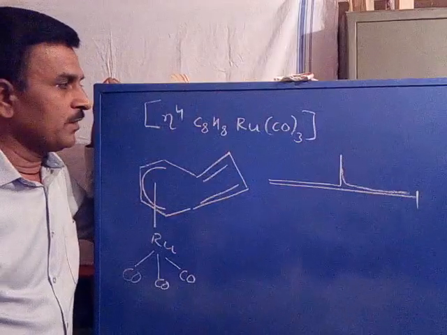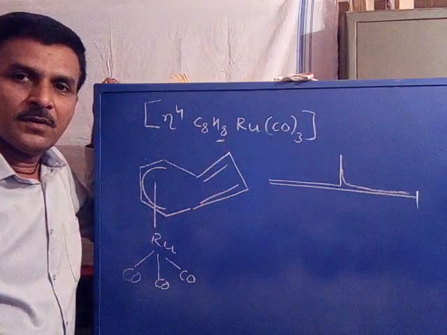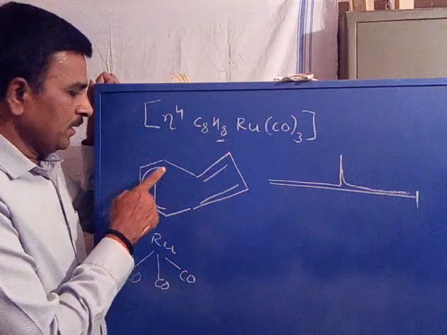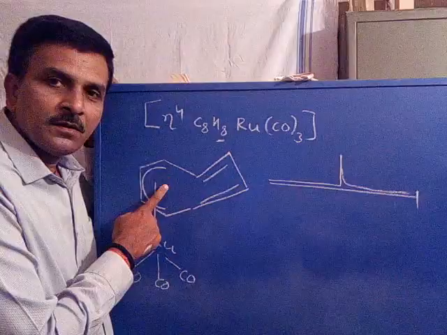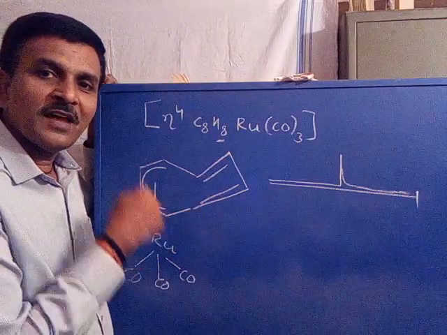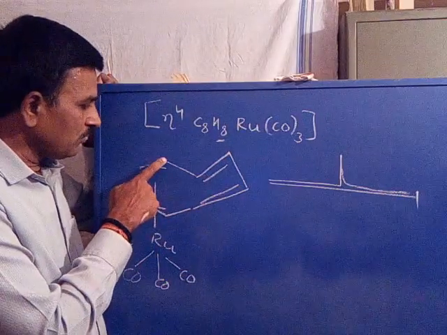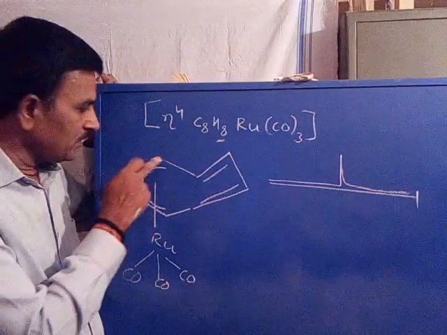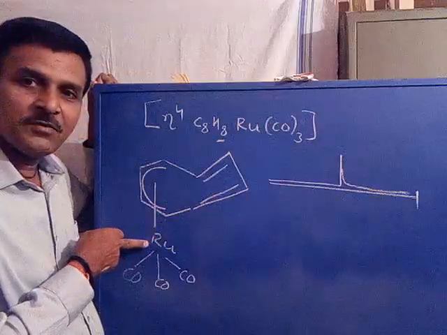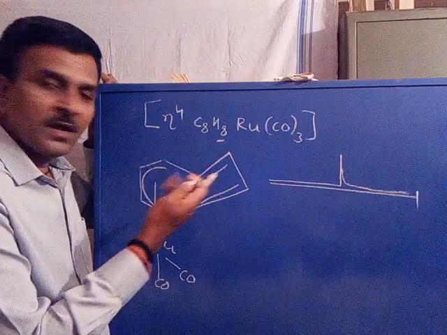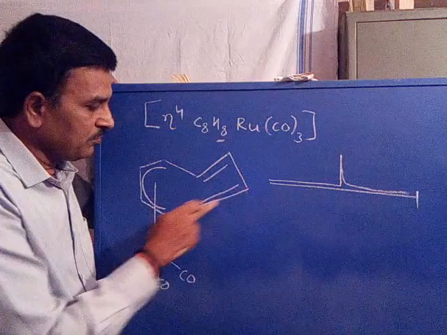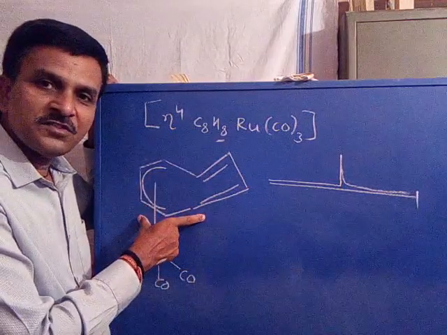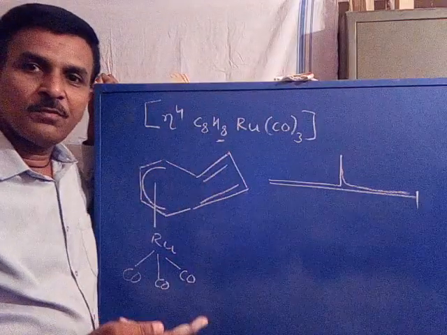For all the 8 protons. Now when recorded, you see, according to the structure, we can distinguish the protons as two sets. The protons on 1, 2, 3, 4 carbons belong to one set, as these carbons are contributing in the attachment with ruthenium. The protons on the other side 1, 2, 3, 4 belong to the other set. Are you following? So according to the structure, we can distinguish the two sets of protons.